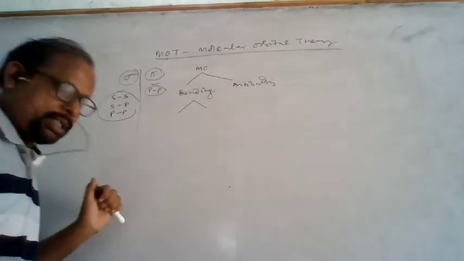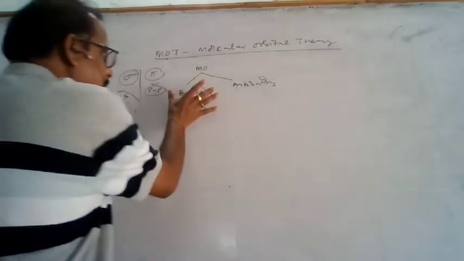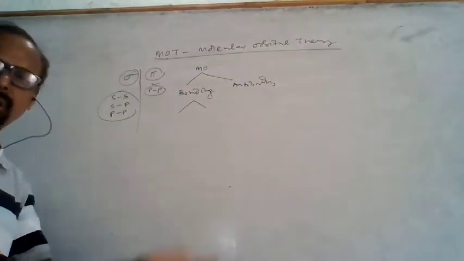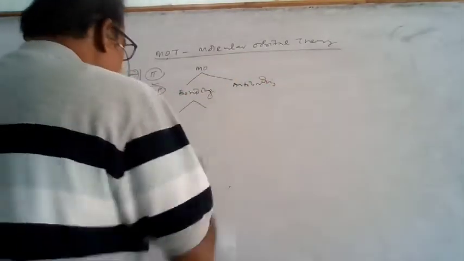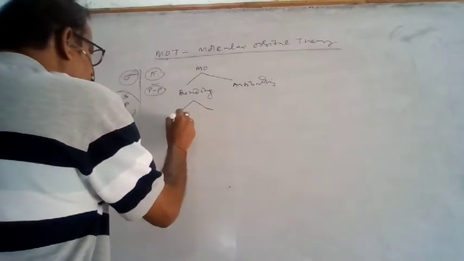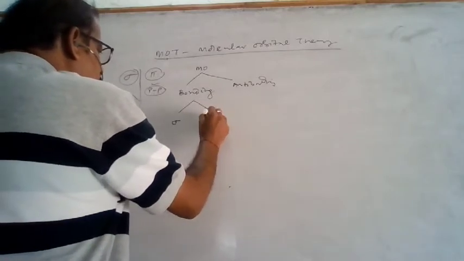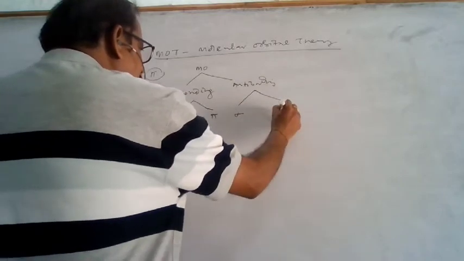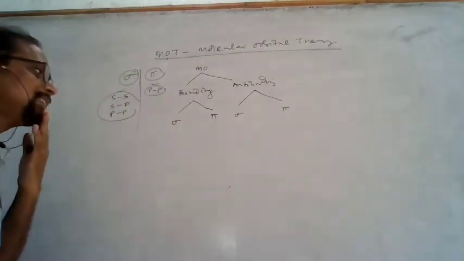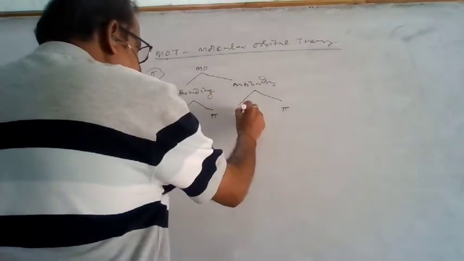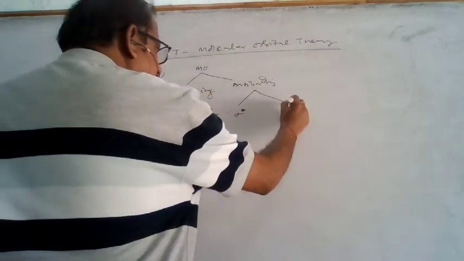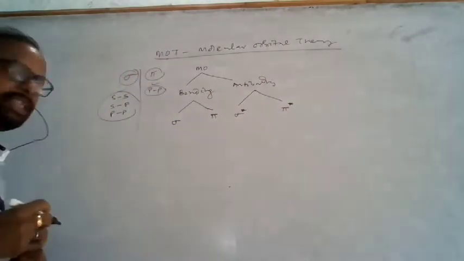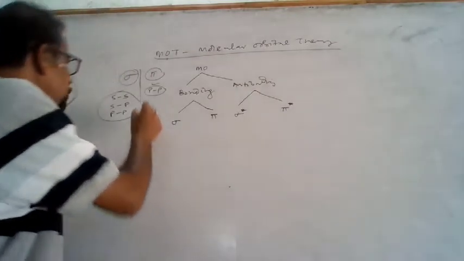So what we understand is that bonding is of two types: one is sigma and the other is pi. Antibonding is also of two types: one is sigma and another is pi. The antibonding sigma is represented by sigma star and the antibonding pi is represented by pi star. So that is known as the p atomic orbital.